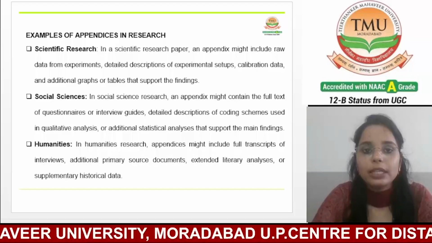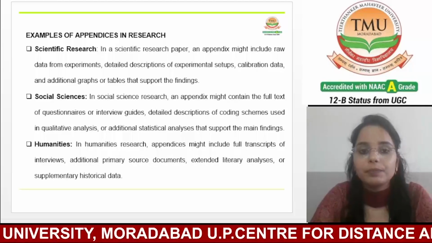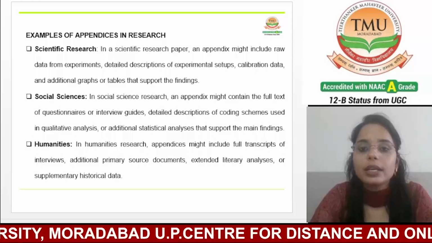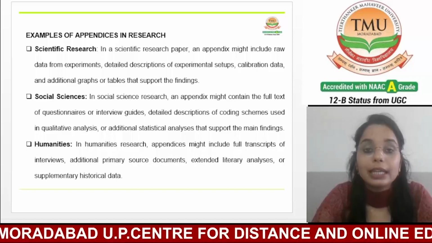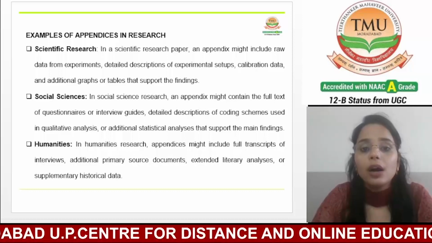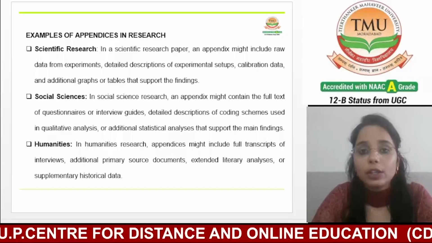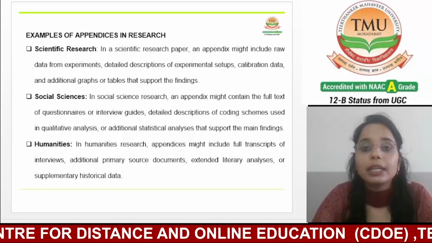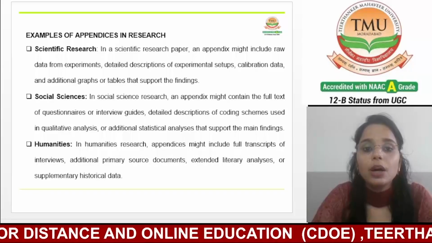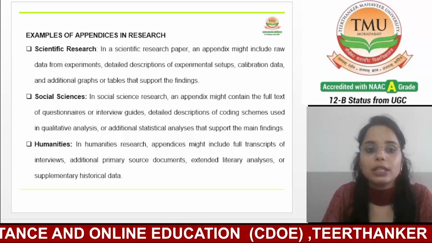Now, the last one is supplementary historical data. Additional historical data or context that provides background or supports the research arguments. This can help the readers to grasp the broader cultural context of the study.